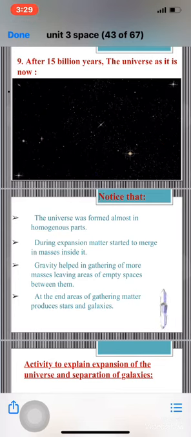After the masses were formed, gravity helped more masses to be gathered together, leaving areas of empty spaces between them. At the end, areas of gathering matter produce stars and galaxies.